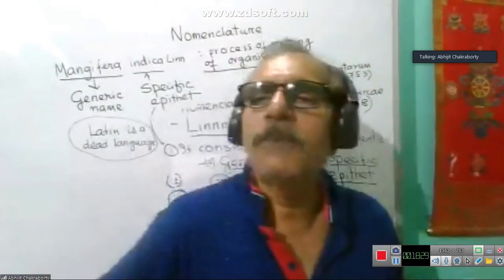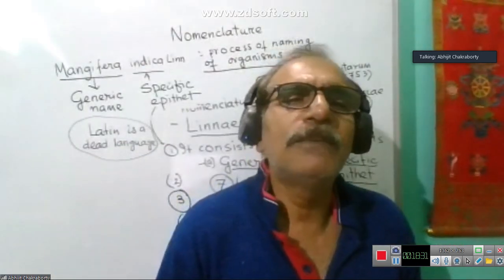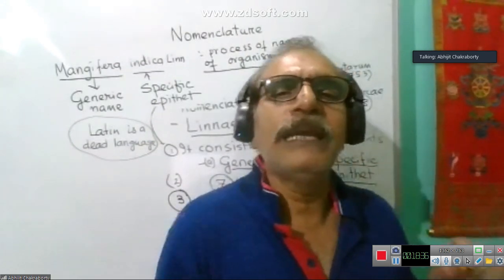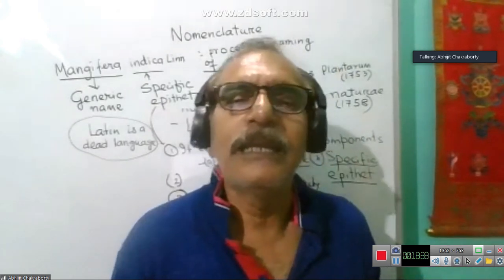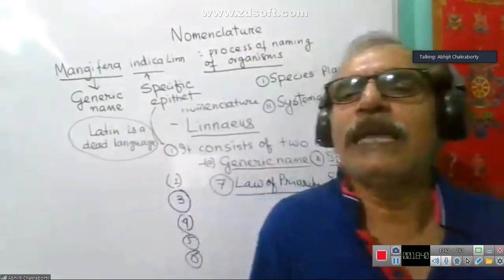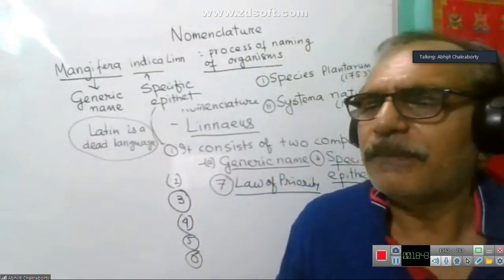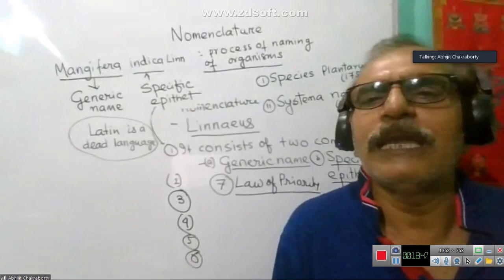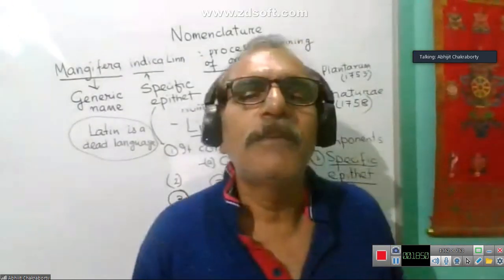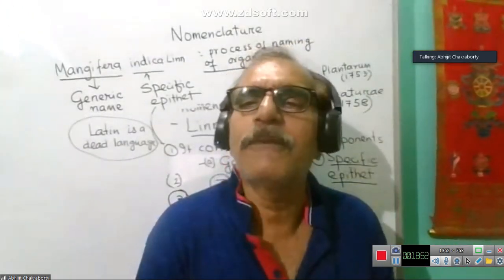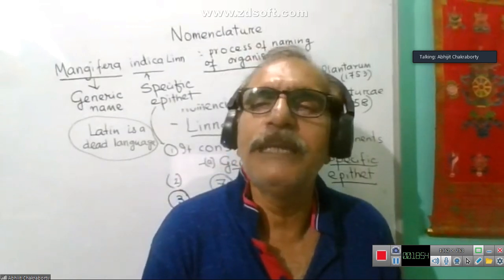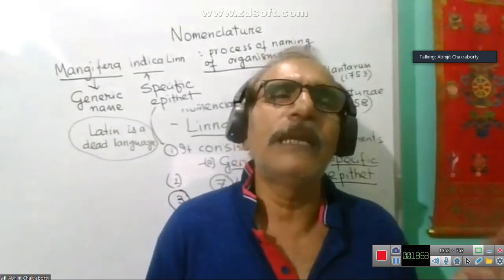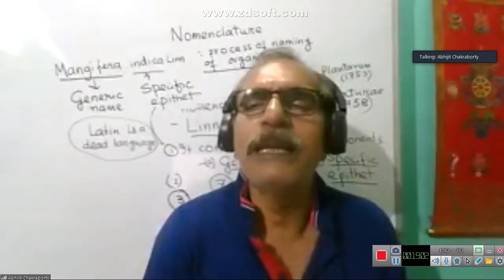While working on plants or animals, they are required to be given names. Without providing a name, how can they study? That's why they gave certain names to different organisms. Simultaneously, in different years, other scientists gave different names to different organisms. But there was no universal platform, so names were given randomly, and it was difficult to identify which plant or animal it was.